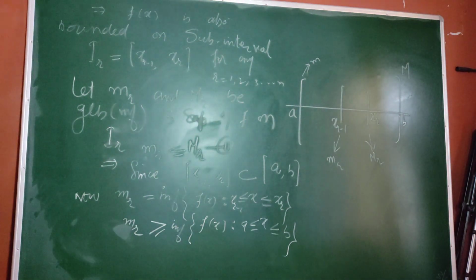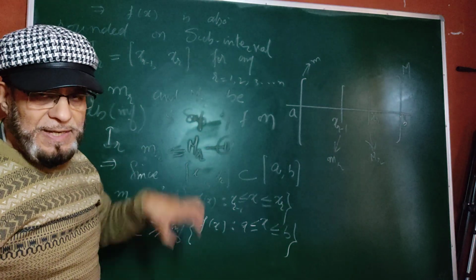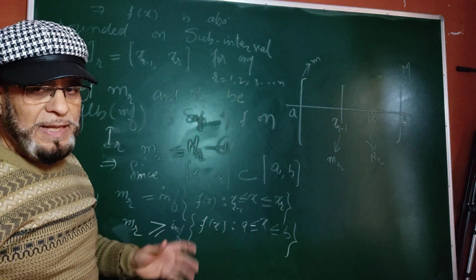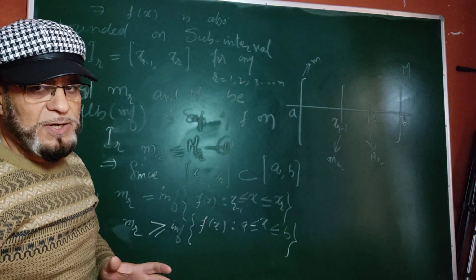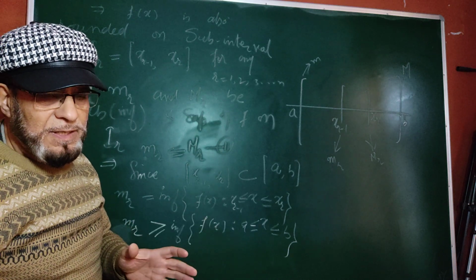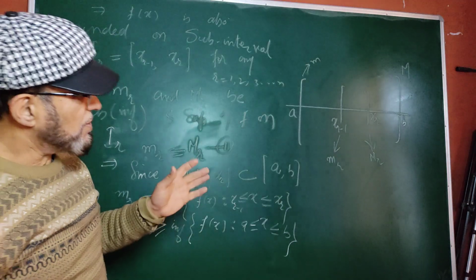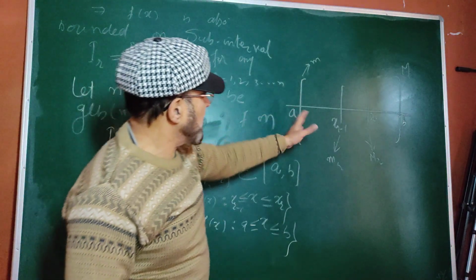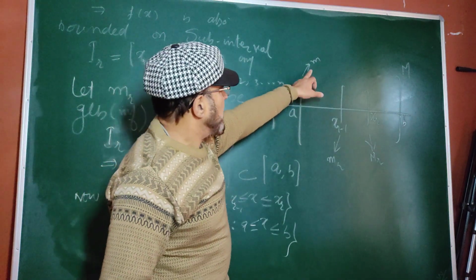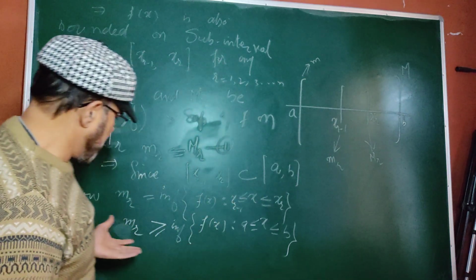Very important. When we compare the GLB on the whole and the GLB on the partition, the GLB of a subinterval lies in between a and b. So this will be less than or equal to this. It is the obvious condition.